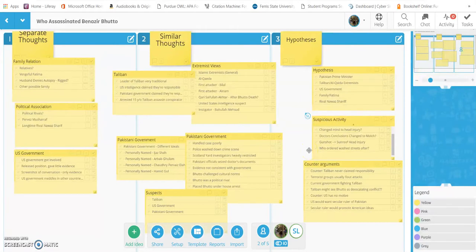Yeah, and then looking at some of the suspicious activities that were given to us, just to conclude a little bit of this. There were doctors that changed their minds about head injuries. They said it was a sunroof versus an actual gunshot wound, and a lot of that was also restricted by the cover-up of Scotland Yard that we talked about earlier, because since they were restricted, they really couldn't get the correct information out that they wanted to.